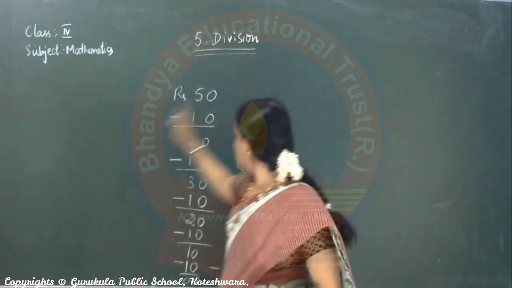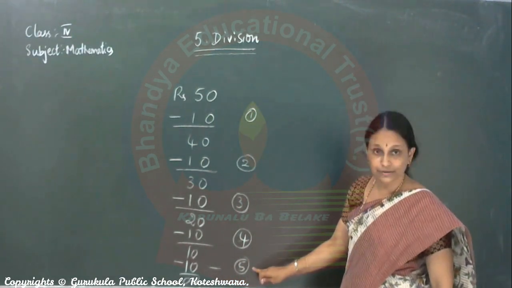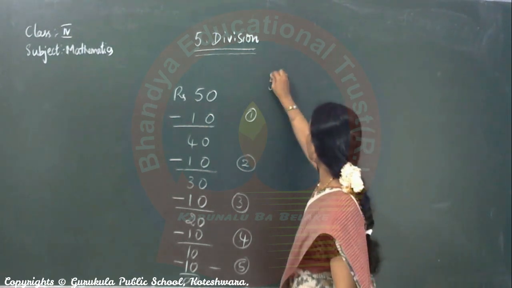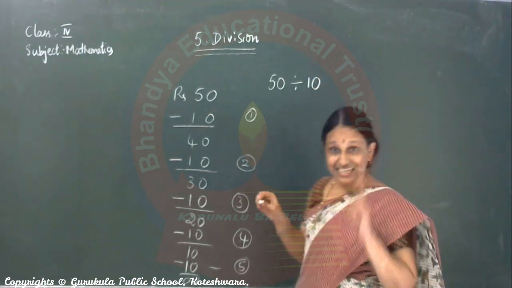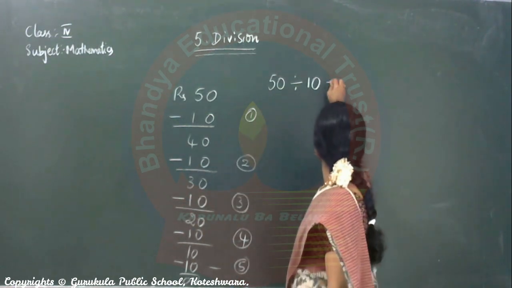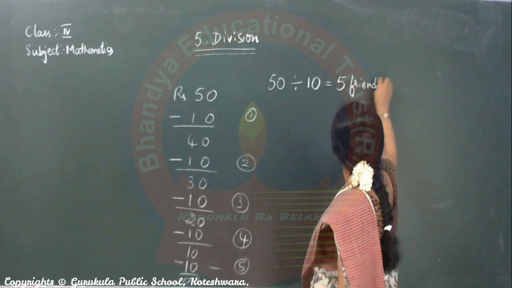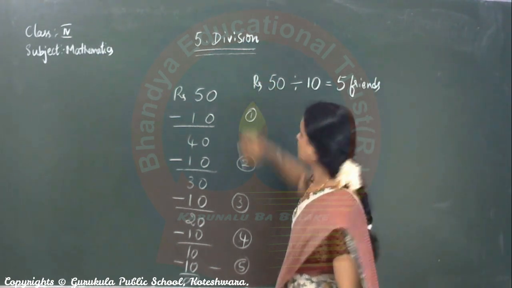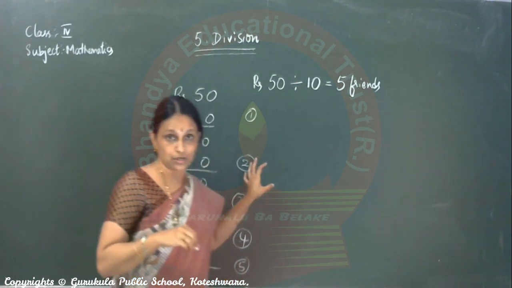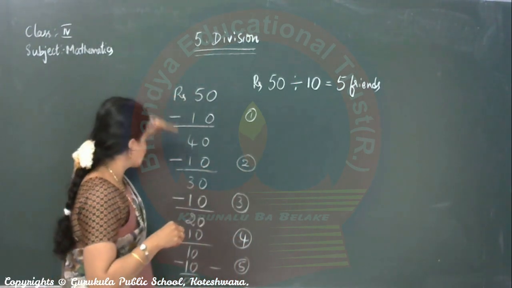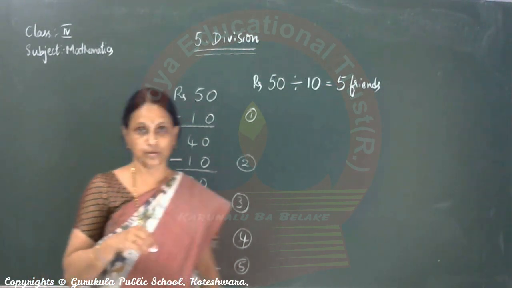So how many friends can you give? 1, 2, 3, 4, 5. So with 50 rupees, if you give 10 rupees to each friend, you can give 5 friends. This is what you did here. Correct? This is called division, and we repeatedly subtract the same number.